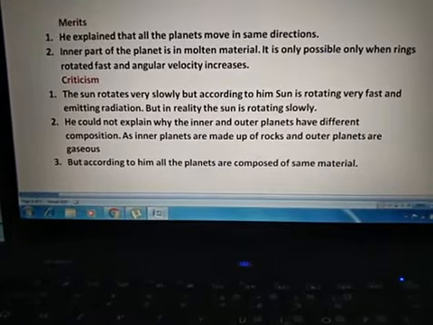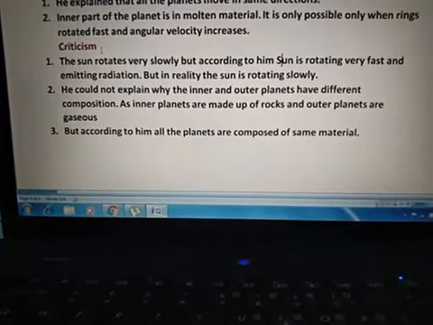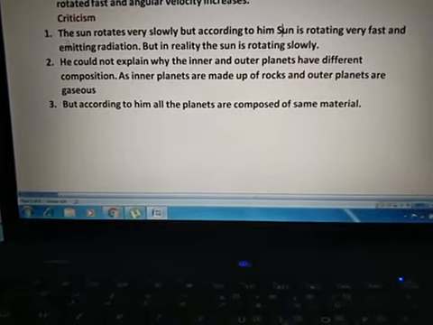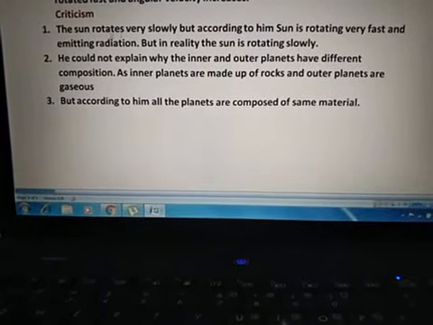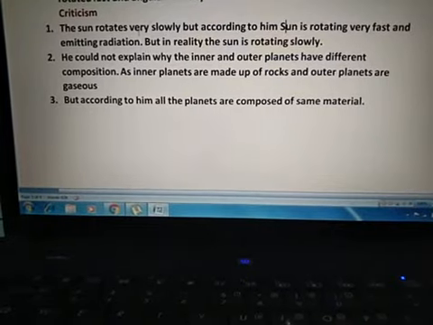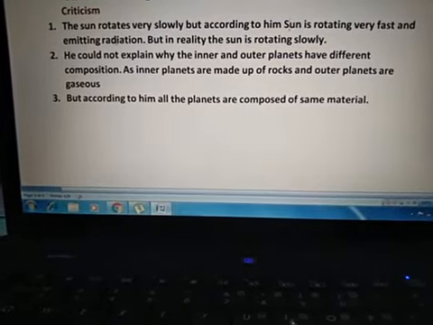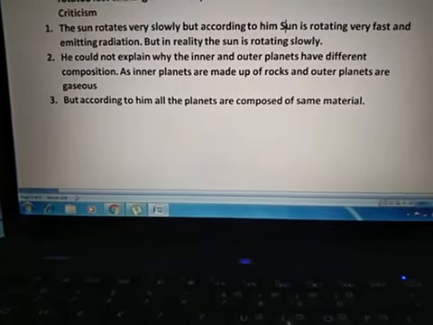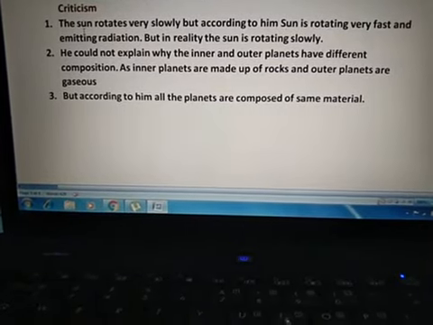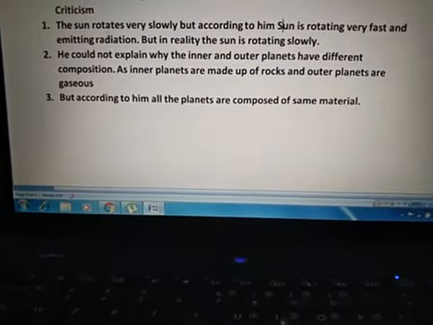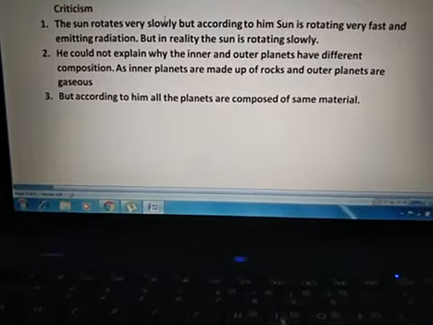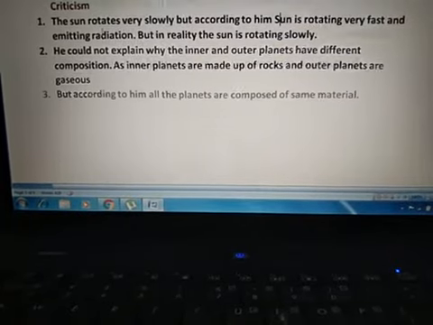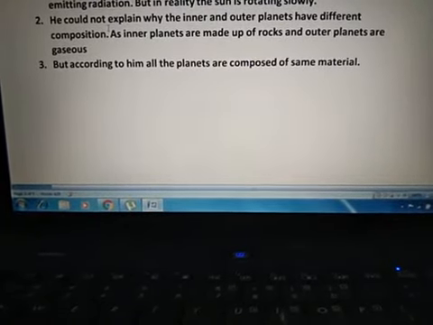So these are the merits related to Laplace's theory, but this theory is also criticized due to the following facts. First, he said that the sun was rotating very fast and emitting radiation, but in reality in the present day world the situation is opposite. The sun rotates very slowly, but he says that the sun was rotating very fast. So it is not true for the present day situation.